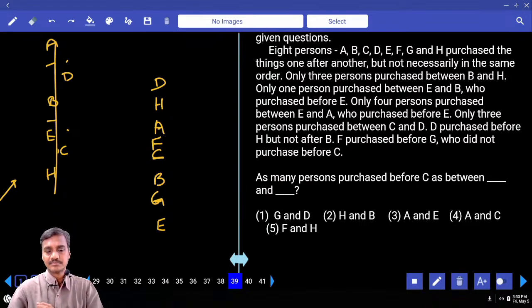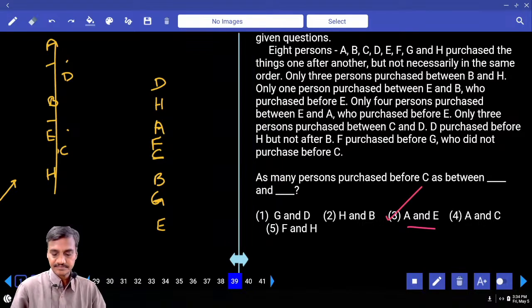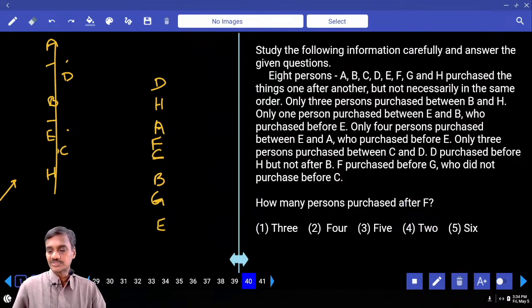H and B, there are 3 people. Now before C there are 4 people. And for A and E, between A and E there are 4 people, choice 3. Then question 40: how many persons after F? After F there are 4, choice 2, question number 40.